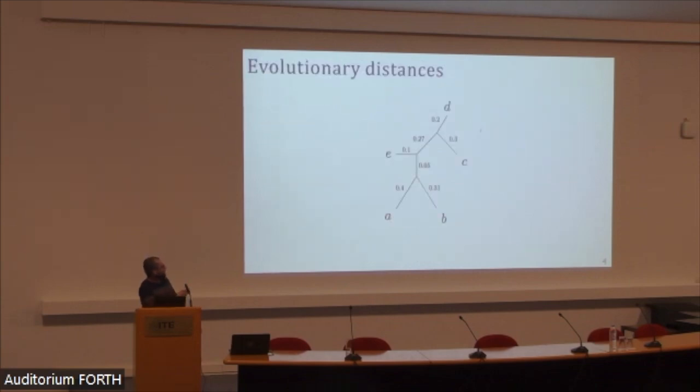On the other hand, there's a different class of methods that works rather by computing evolutionary distances. Indeed, the branch lengths on a phylogenetic tree naturally define a metric on its leaves, where the distance between 2 of its leaves is just given by the cumulative sum of the branch lengths on the path going along the tree from one leaf to the other.